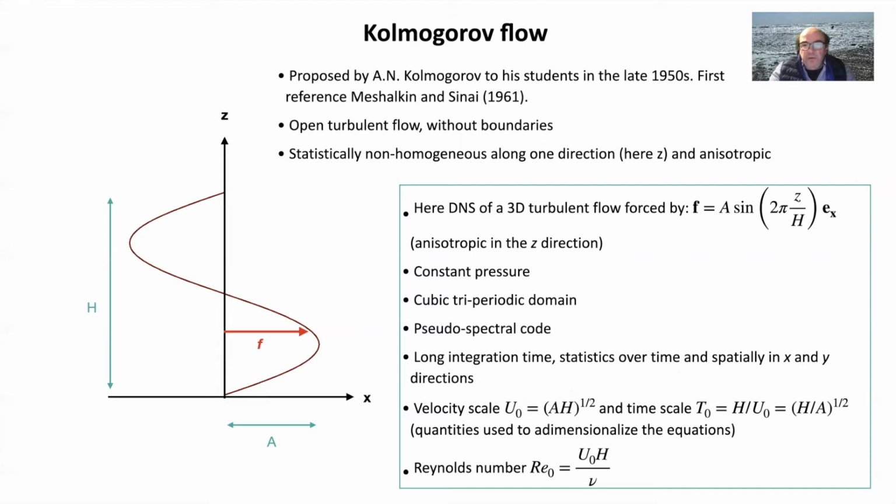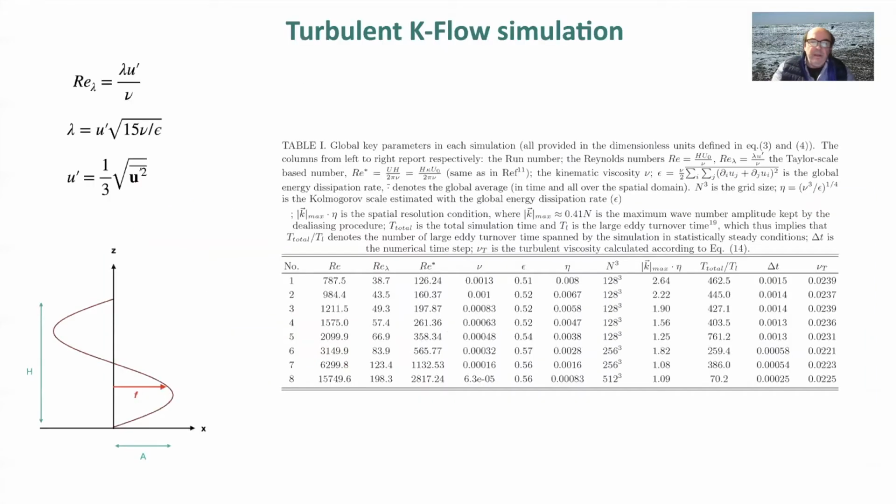What we use is a pseudo spectral code, and we have done statistics over time and also spatially over X and over Y. We have a velocity scale, which is linked with the forcing, and also a time scale. And these quantities are used to make the different equations dimensionless, and we can also build with it a Reynolds number. So we have different parameters and 8 different runs which have been done with different Reynolds numbers based on the microscale, going from 40 to about 200.